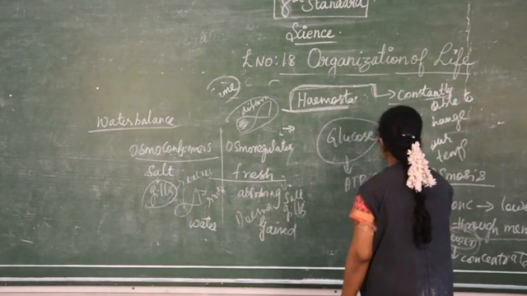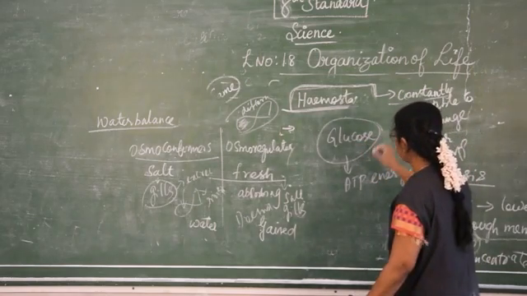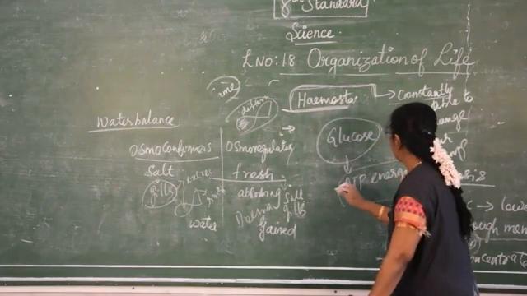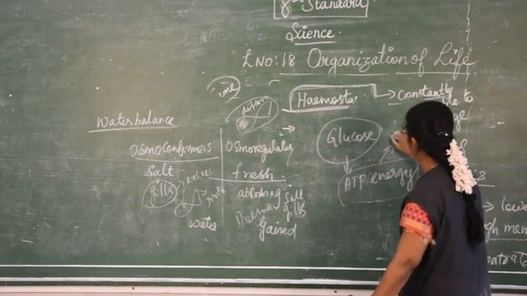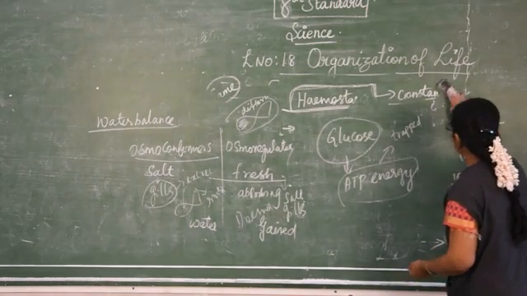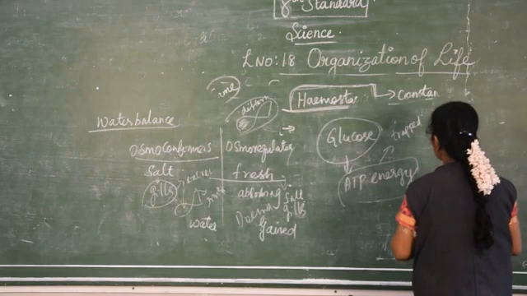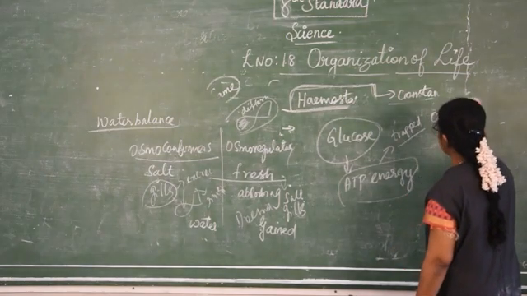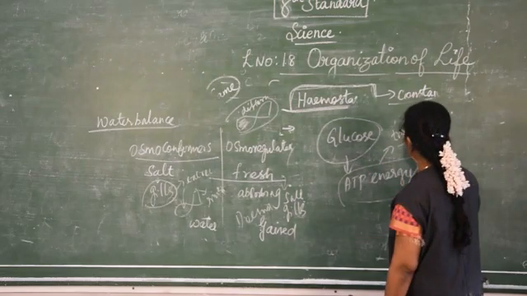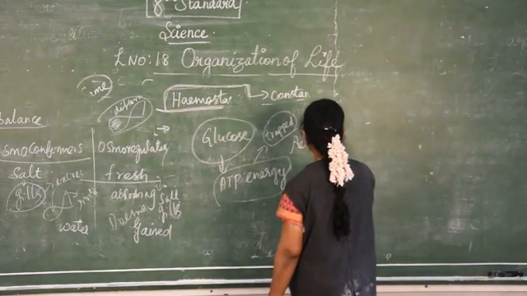This energy is trapped by the human body. The glucose is converted into useful energy using oxygen. This is known as aerobic respiration.